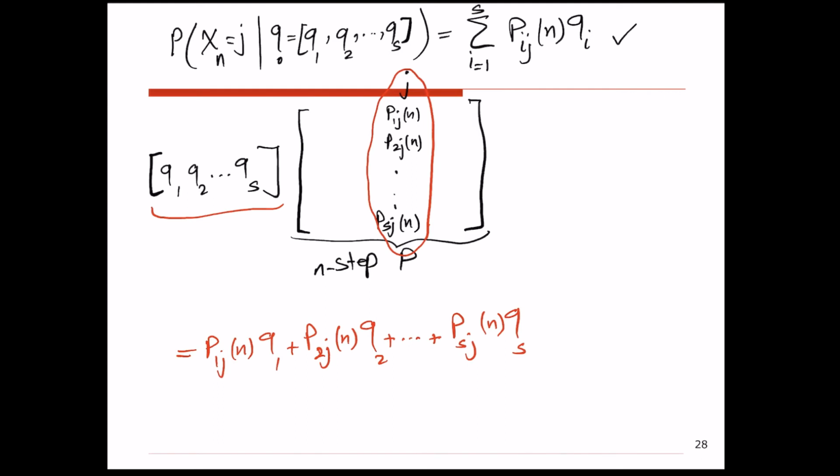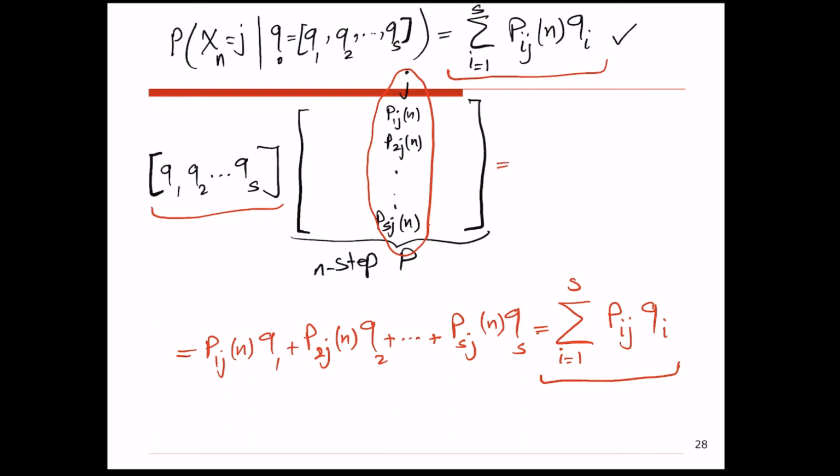Or if I write it as a summation, this is just sigma p_ij multiplied by qi, i goes from 1 to s, right? So as you can see, this statement that I just wrote here equals this statement that I need to calculate this probability. Okay, so what does that mean?